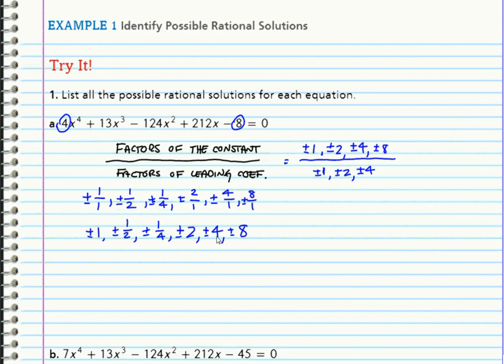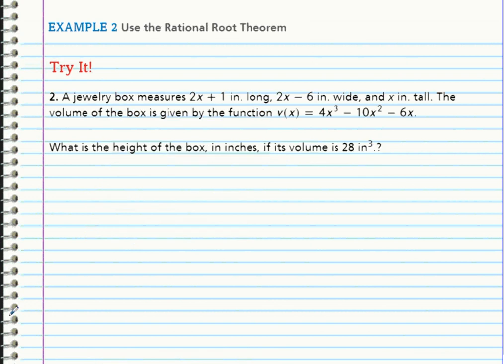Now what this means is one of these numbers, I have 1, 2, 3, 4, 5, 6, so I have 12 numbers here because I have the plus or minus side of them. When I plug them into this function up here, it'll give me 0. So if I plug 1 in, it might give me 0. I don't know. If I plug in negative 1/2, it might give me 0. I don't know. But it didn't ask me to figure that out yet. What it asked me to do was to list all possible ones. We'll do this again tomorrow or the next day in class when we work part B together.